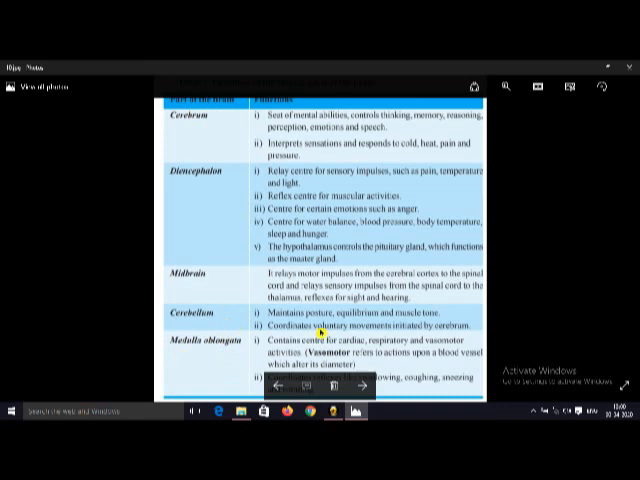The cerebellum maintains posture, equilibrium and muscle tone, and coordinates the voluntary movements initiated by the cerebrum. And the medulla oblongata is very important. It controls cardiac activity, respiratory and vasomotor activities, and it coordinates reflexes like swallowing, coughing, sneezing and vomiting. Like this, different parts in our brain control different functions.